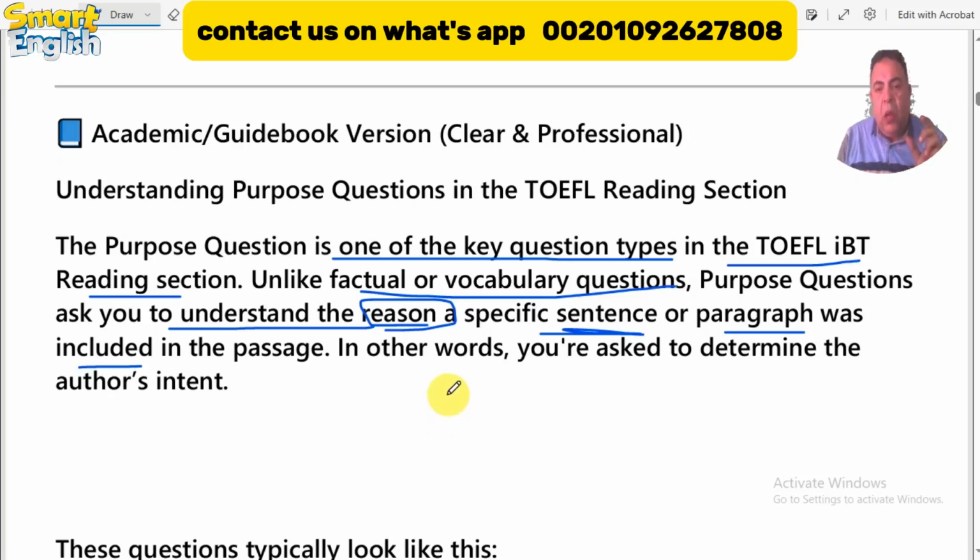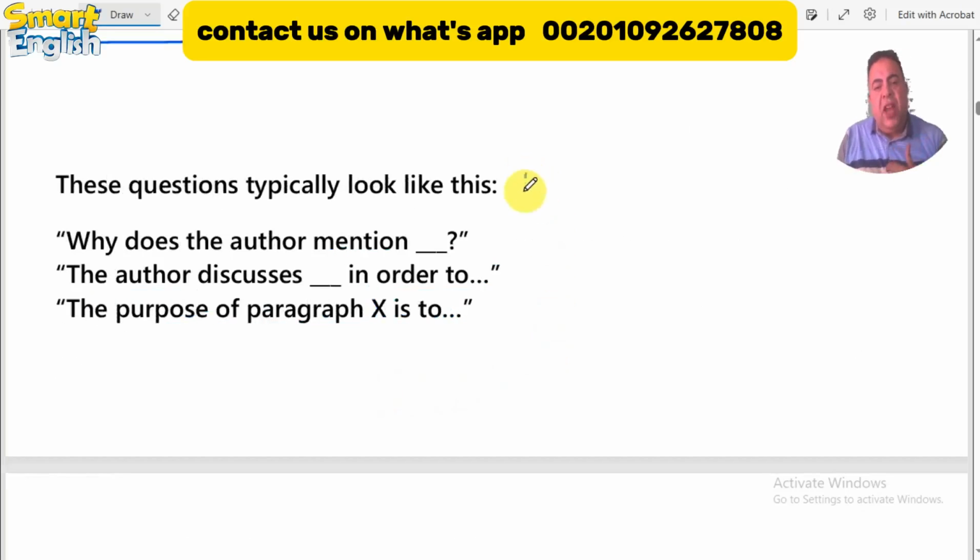This is the whole definition of this kind of question, the rhetorical question: why the author or writer mentioned a certain information in this place in the paragraph or the text, okay? In other words, you are asked to determine the author's intent, why he intended to put this sentence into the paragraph. This is what it means to answer the rhetorical question in the TOEFL IBT reading section. This is the shape of the question.